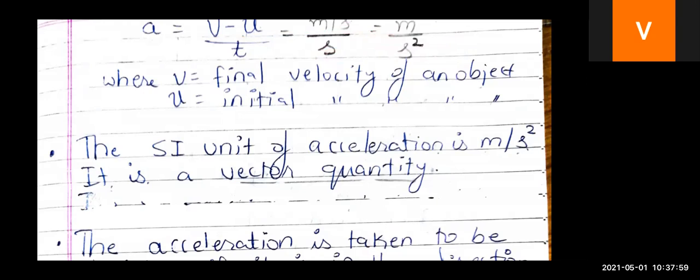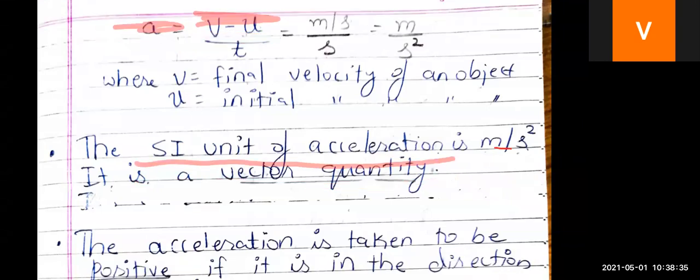This is a very important question. The SI unit of acceleration is meter per second square, which can also be written as meter s raised to minus 2, right? If s square, we take it in the numerator, then the power sign will become negative, right? This we have learned in maths. Now, children, here as we know, velocity is involved. You all know velocity is a vector quantity. So as velocity is a vector quantity, acceleration is also a vector quantity.